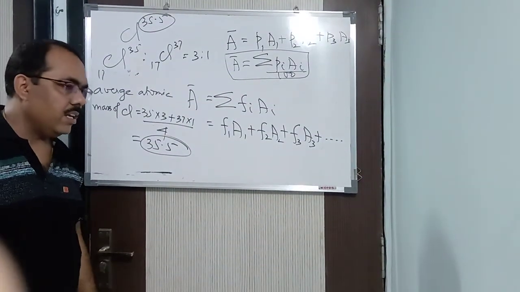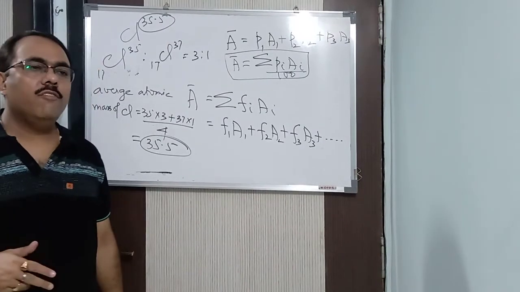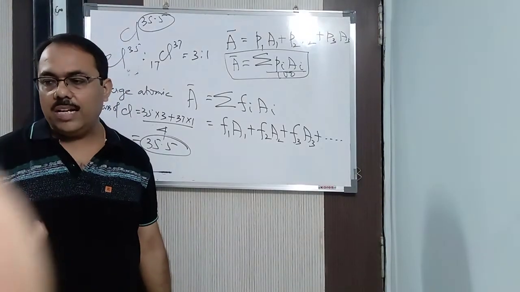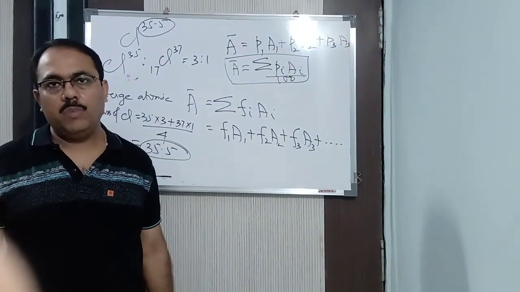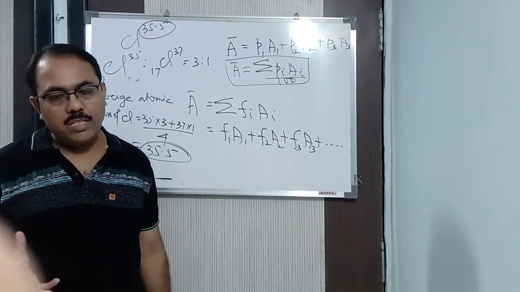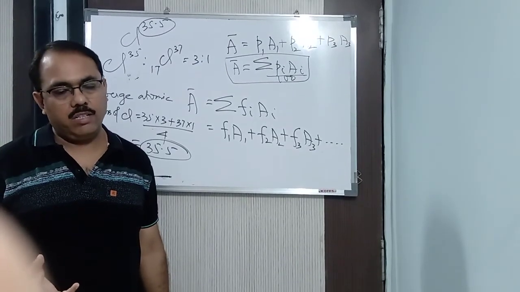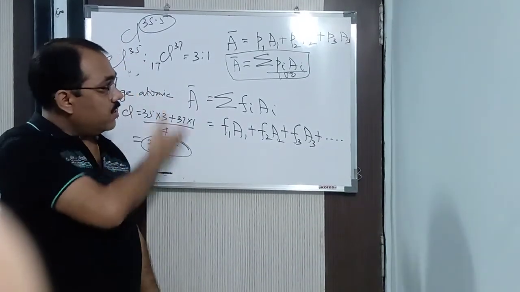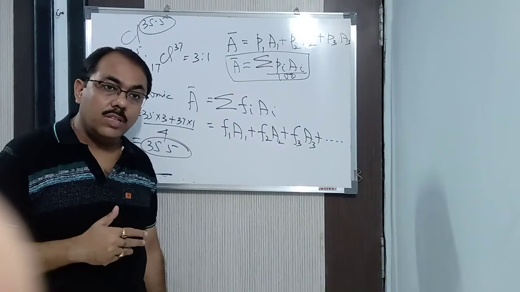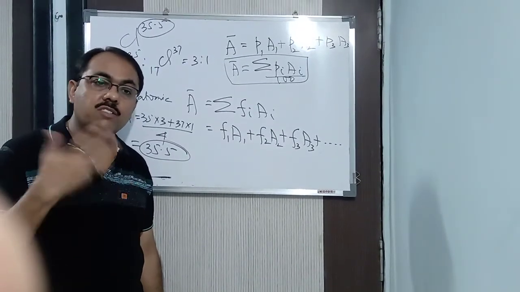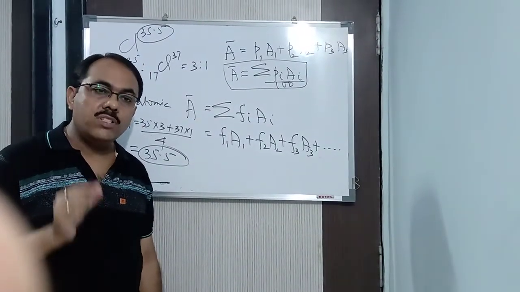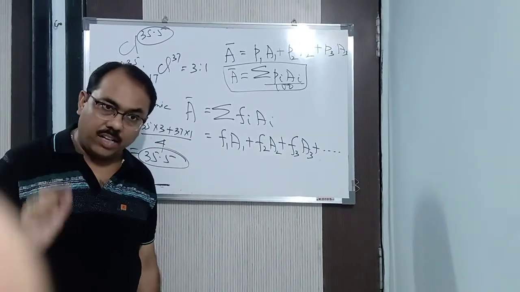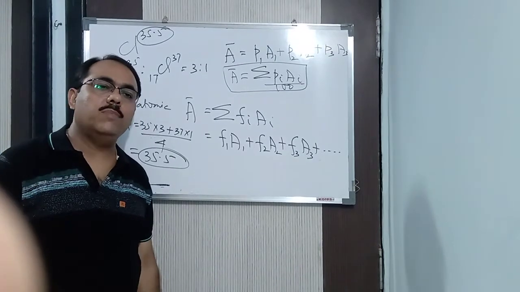Now the next thing is the latest technology we are using nowadays, called the atomic mass spectrometer. By using this spectrometer, we calculate the atomic mass of a particular substance. Theoretically we do it as shown, but practically, how do we calculate the atomic mass of a particular element? We use the atomic mass spectrometer. By using that technology, we calculate the atomic mass of a particular substance.